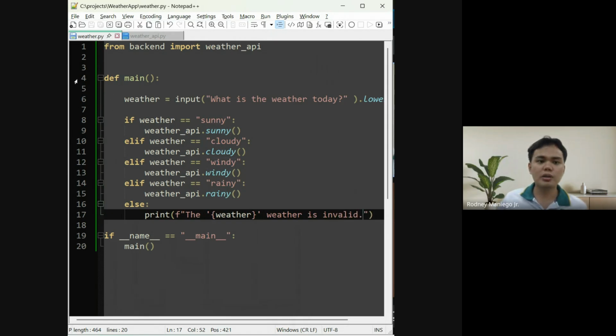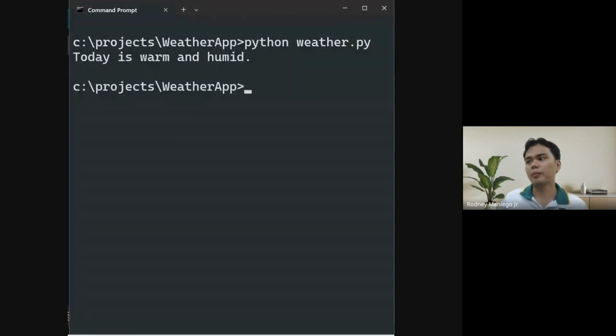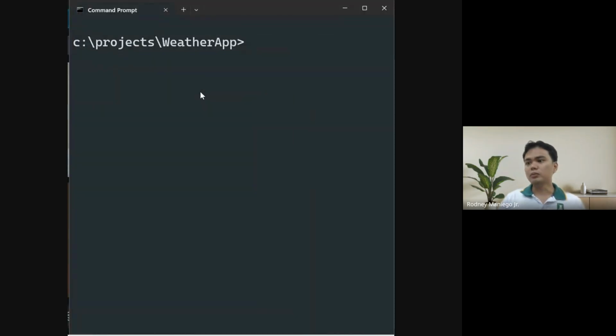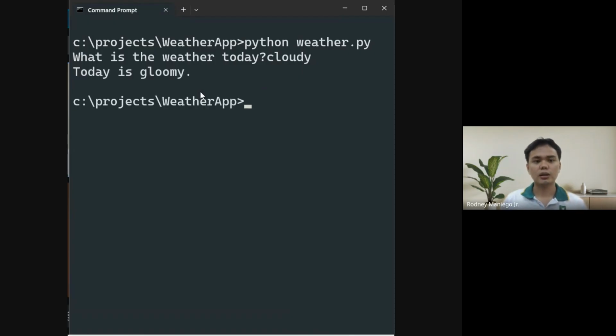So let's try to run this program. I'm very excited to see if this will work. Let me transfer to my command prompt. Python weather.py. It will be asking, what is the weather today? Look outside your window. Here, it's cloudy, so it will say today is gloomy.